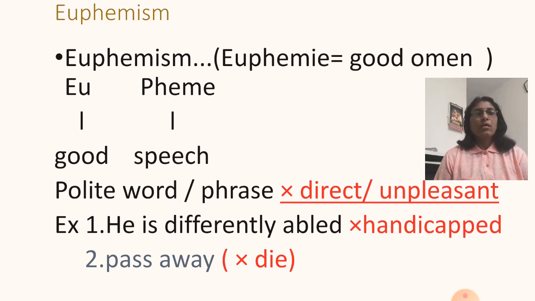Simply we can say a polite word or phrase is used in place of one that may be too direct or unpleasant. See the example: he is differently abled. Instead of saying he is handicapped, we'll say he is differently abled. Or see the reality of death. Here the reality of death is conveyed in very mild words. Instead of saying he dies or he died, we'll say he passes away.